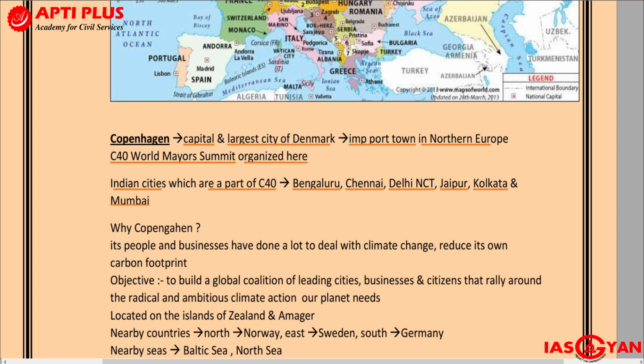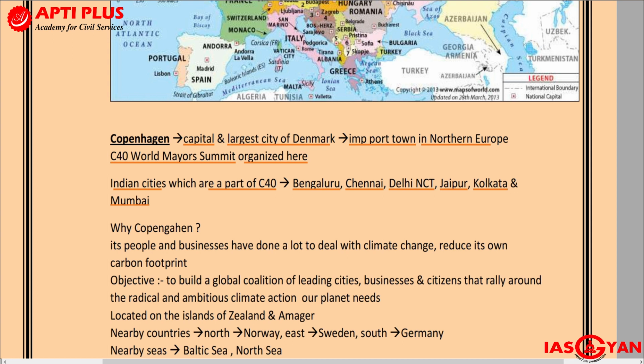What is Copenhagen, or where is it? It is in Denmark. It is the largest city of Denmark, also the capital city. It is an important port town in northern Europe. At the C40 World Mayors Summit, mayors from some cities of India which are a part of this C40 group were also invited.